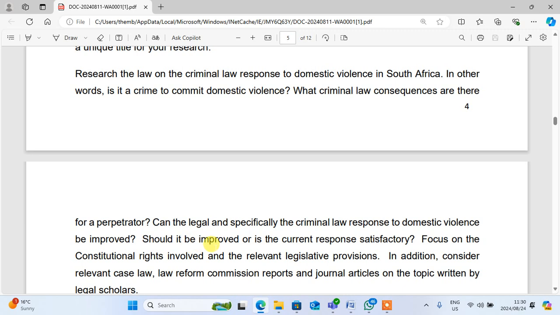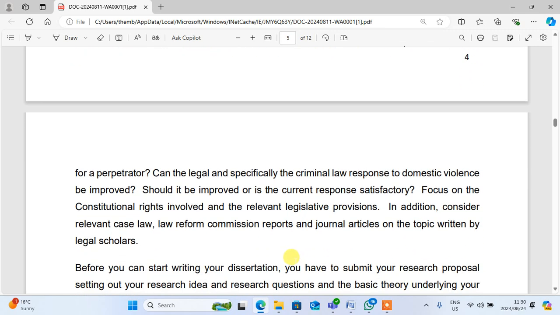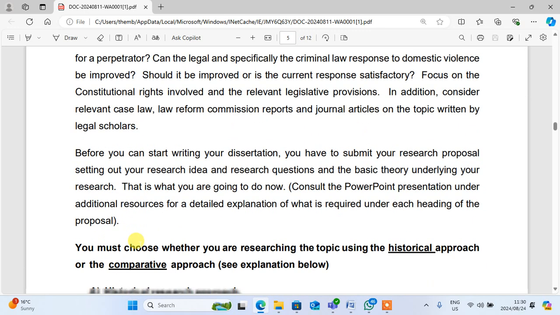Should it be improved, or is the current response satisfactory? Focus on the constitutional rights involved and the relevant legislative provisions. In addition, consider relevant case law, reform commission reports and journal articles on the topic written by legal scholars.